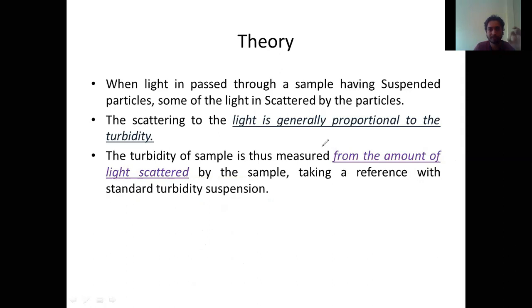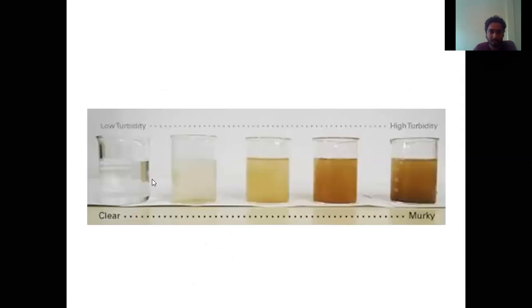So what is the turbidity? The turbidity of a sample is thus measured from the amount of light scattered. The more the light scattered, the more its turbidity. Understood? So this is the theory behind it. We are going to learn about each and everything about this in the theory lecture as well.